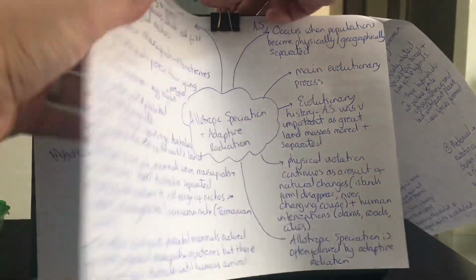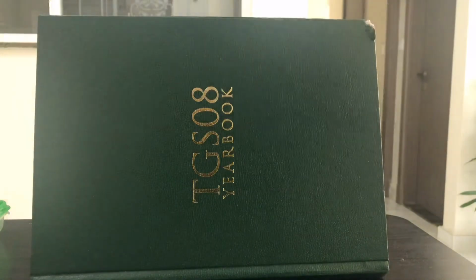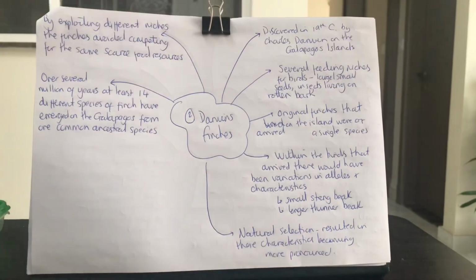Okay, another example, just to give more context, and I think the more examples you've got, the easier it is to understand, is perhaps more famous to you guys: Darwin's finches. So these finches were discovered in the 19th century by Charles Darwin on the Galapagos Islands. And in the Galapagos Islands, there are several feeding niches for birds. So you could fill the niche of eating large seeds, you could fill the niche of eating small seeds, you could fill the niche of eating insects that live on rotten bark.